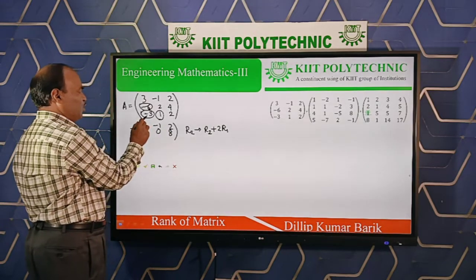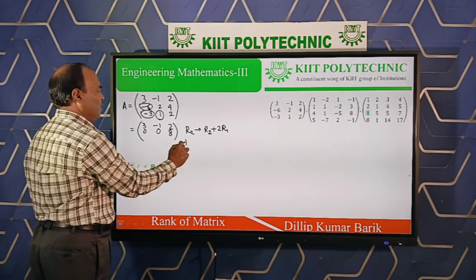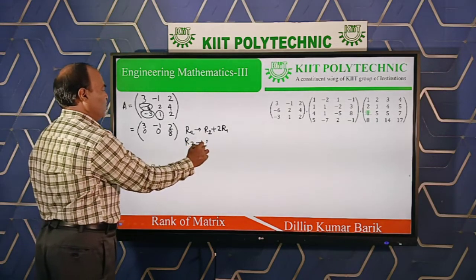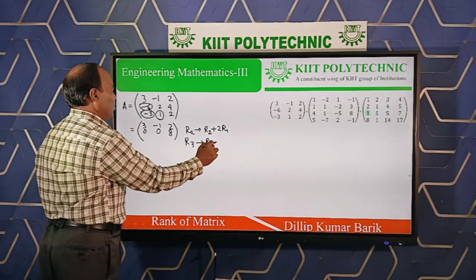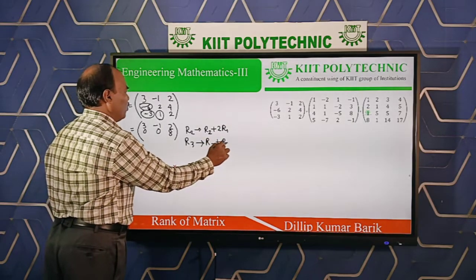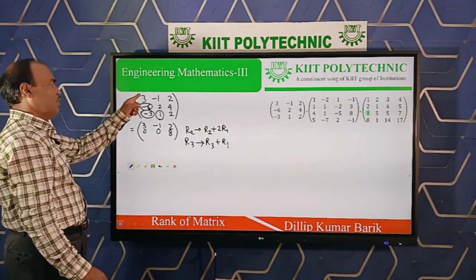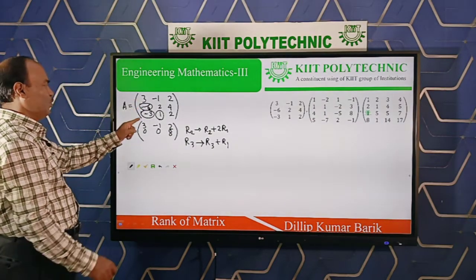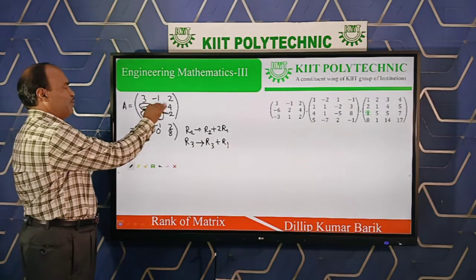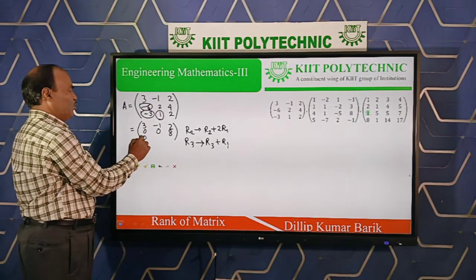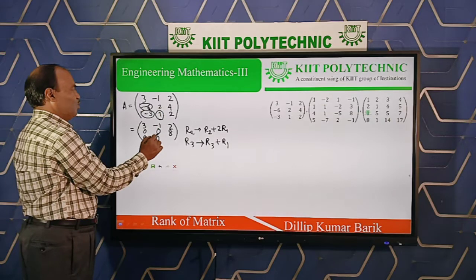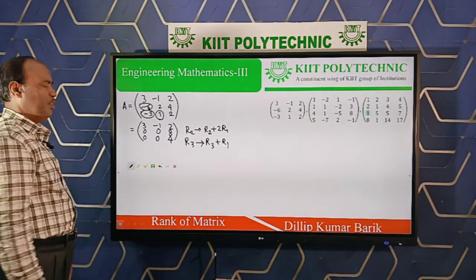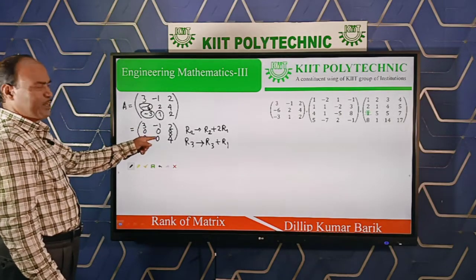Similarly, how to convert to 0 in the third row first element? Operate on the first row. Row 3 is replaced by row 3 plus row 1, because here is -3 in the third row first element and 3 in the first row, so -3 plus 3 is 0. So just addition of corresponding elements: -3 plus 3 is 0, 1 minus 1 again 0, 2 plus 2 is 4. So already you get an upper triangular matrix.